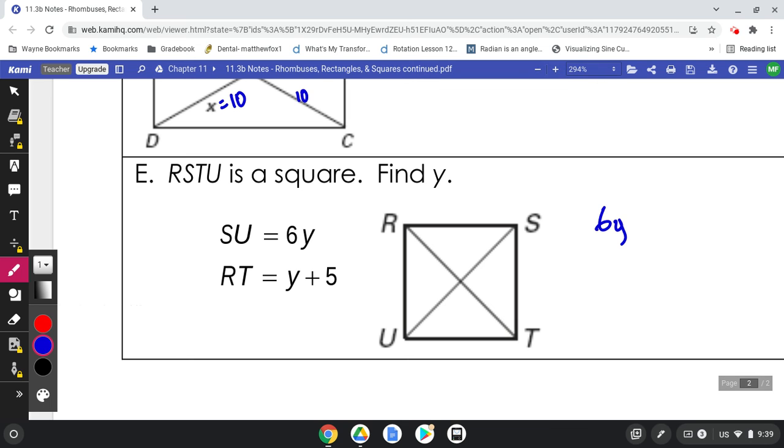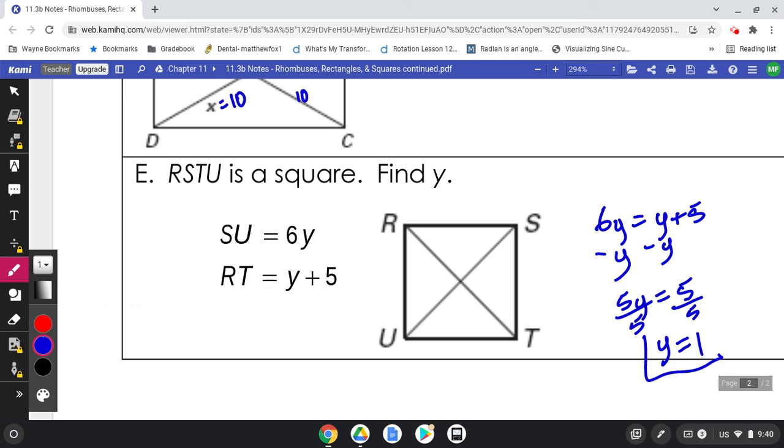I can do 6y equals y plus 5. Subtract the y, and I'll get 5y equals 5. Divide by 5, and I get y equal to 1. And we are done.